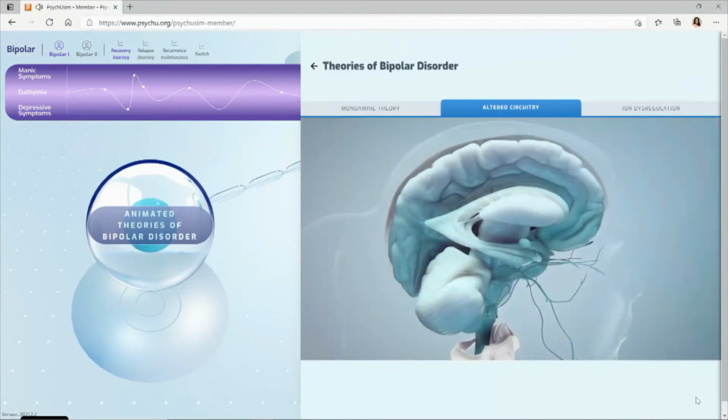Key regions in the brain have been observed to be altered, triggering disruptions to particular neural circuits in the pathophysiology of bipolar disorder.